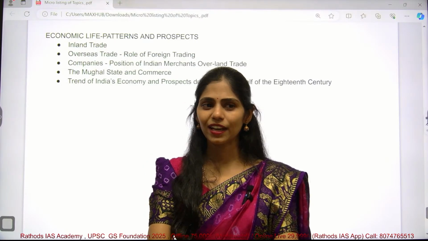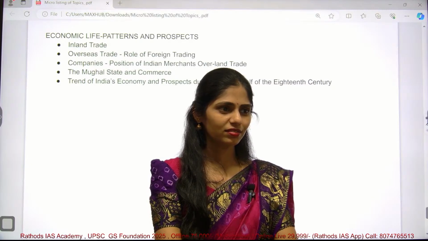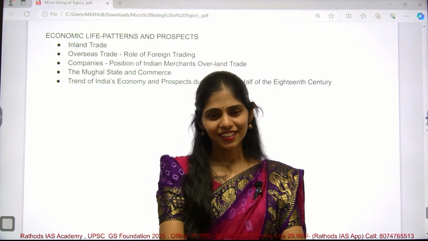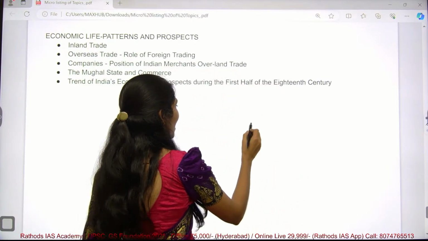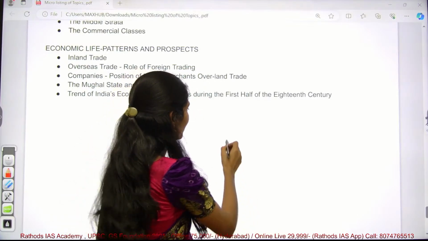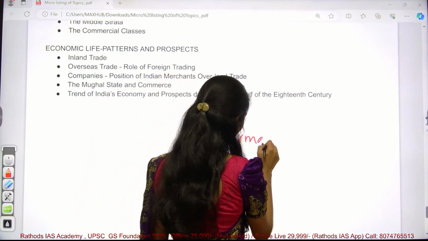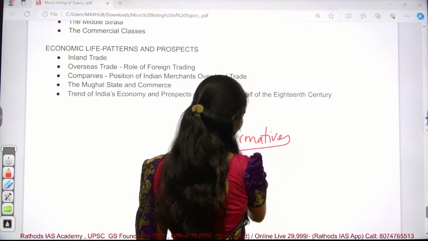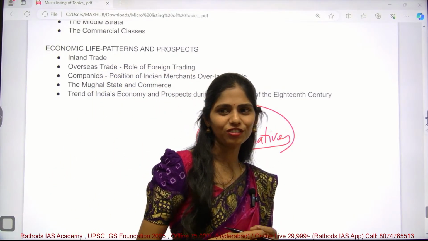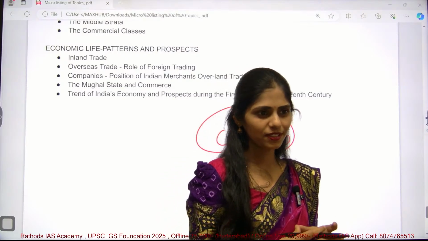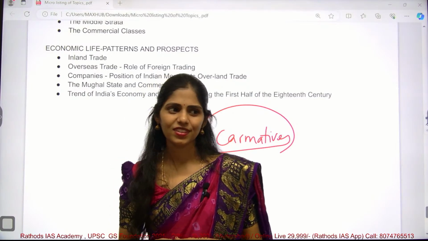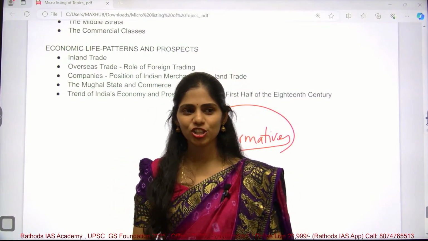Anyone from a medical background or B pharmacy? They are acting as carminatives. They have medicinal property. Carminatives means they expel the gases. So after we have a full lunch, gases will be produced in our stomach, and the spices will relieve those gases. That is the important function of the spices.